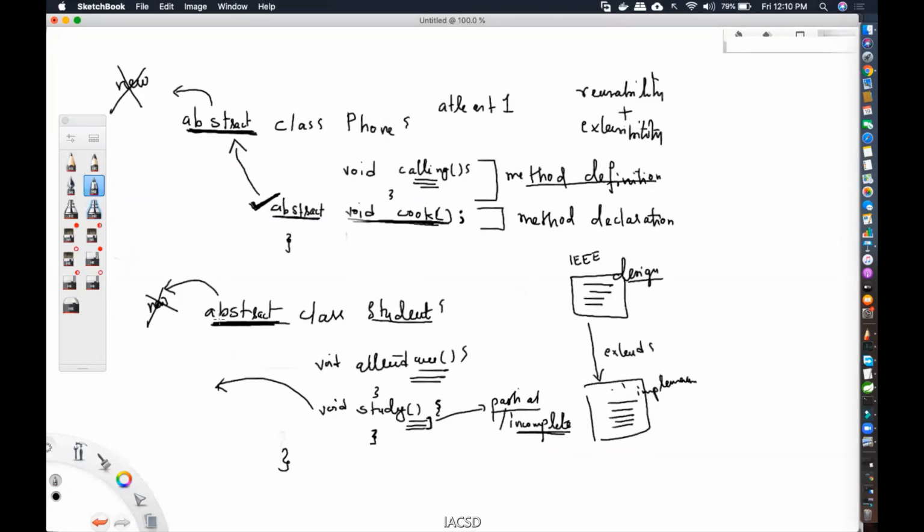But if I say my class is abstract, then there is no compulsion that there should be an abstract method in my class, because the person who wrote the implementation knows whether it is partial, incomplete, or a blank implementation. That person will definitely make that class abstract, so that nobody can create an object of this class and call this implementation. Are you understanding? So it is not necessary the other way around. There is no necessity for that. Okay.